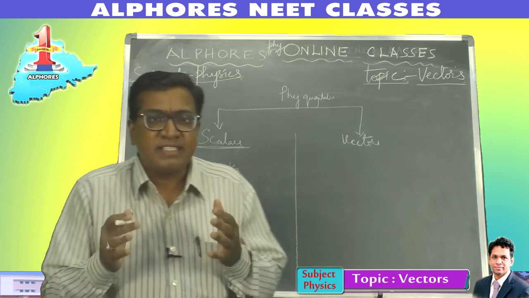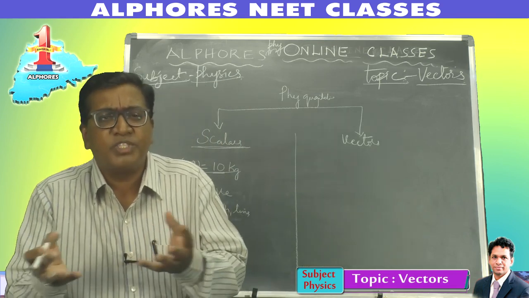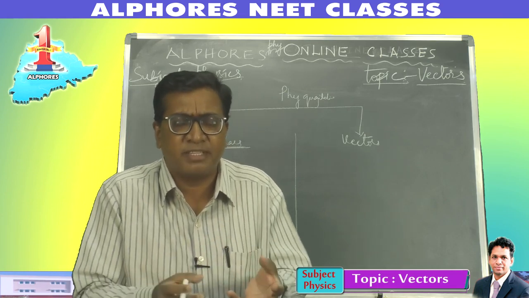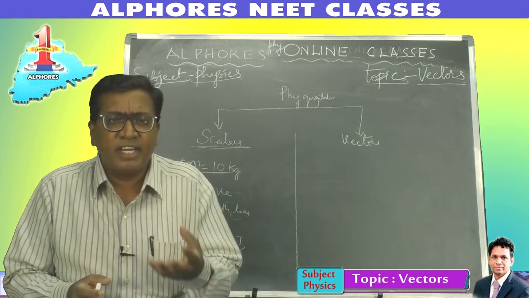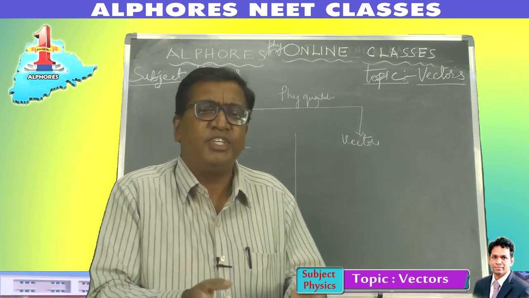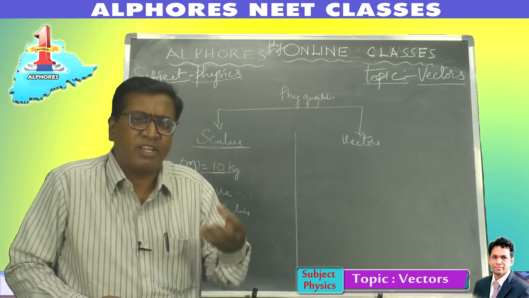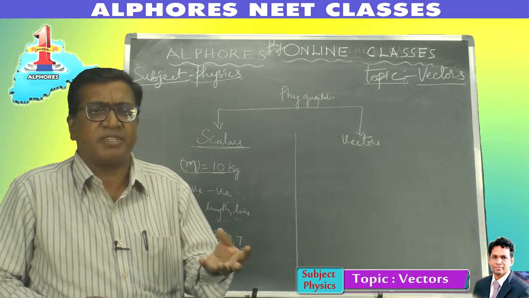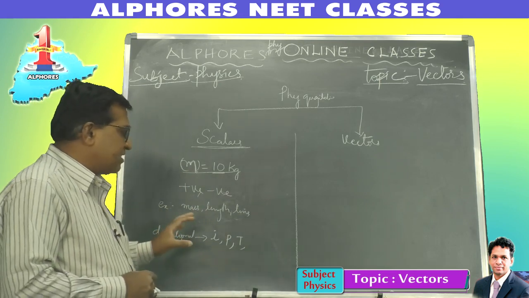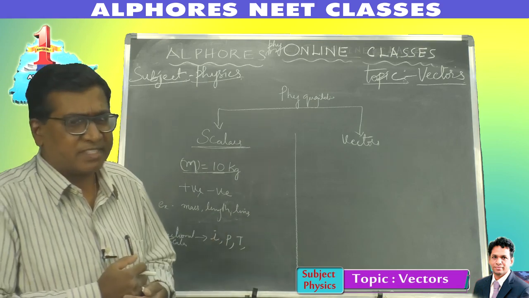And these scalar quantities are manipulated by ordinary algebraic methods. Addition of scalars, subtraction, multiplication, division are carried out by ordinary algebra. When you manipulate these scalar quantities, you yield scalar quantities only. So when you perform mathematical operations on scalars, they yield scalars, obeying ordinary rules of algebraic mathematics.